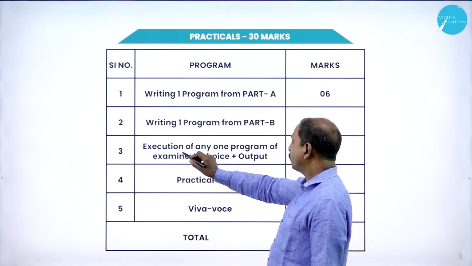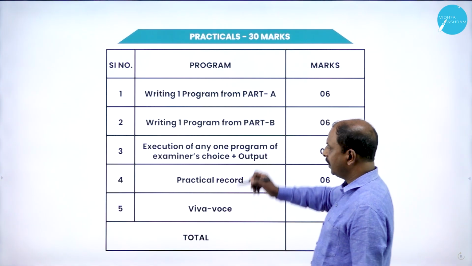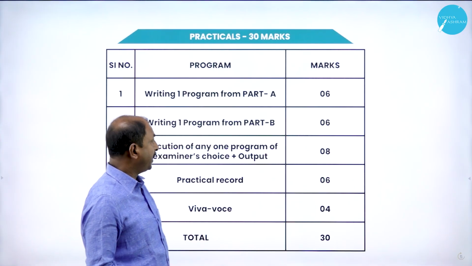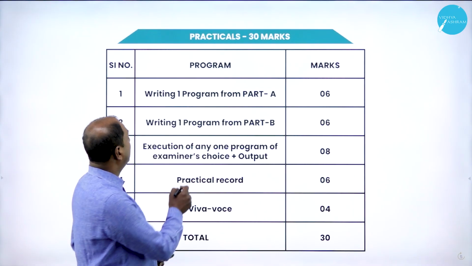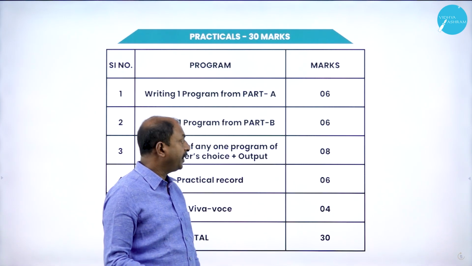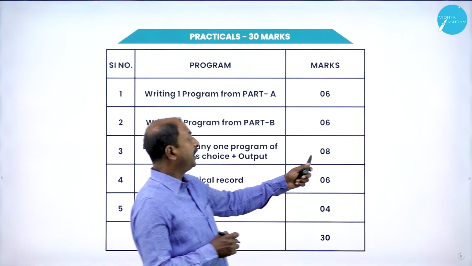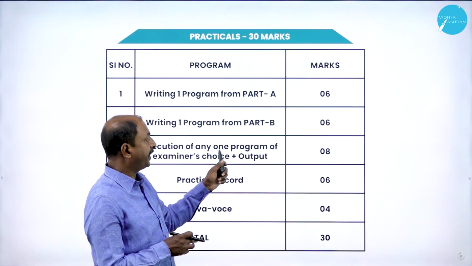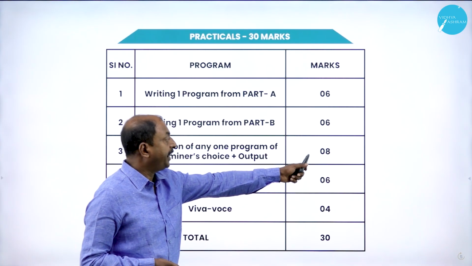Next, execution of any one program of the examiner's choice plus output. Once the program has been written, you have to execute the program on a computer, and which program is the examiner's choice. Whichever program the examiner says, you have to execute it, and you must get the output. Once you get the proper output, the total for this is 8 marks: 6 marks for execution and 2 marks for output of the program.